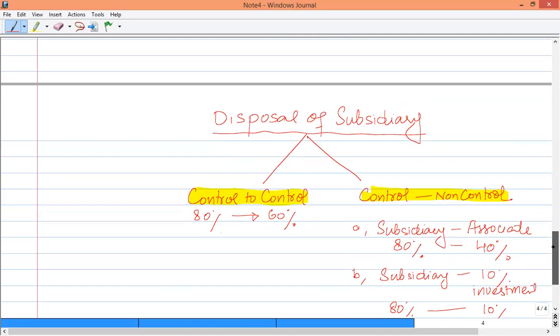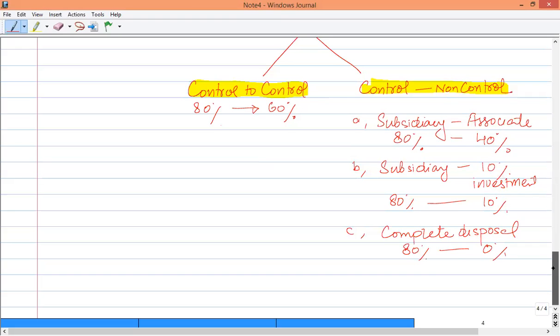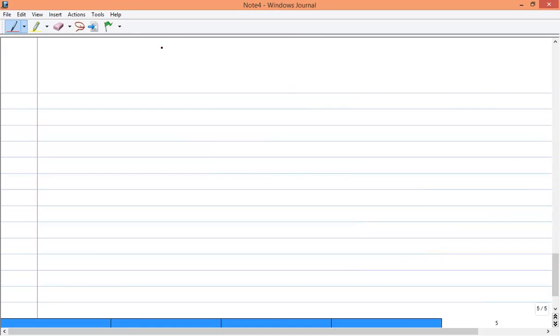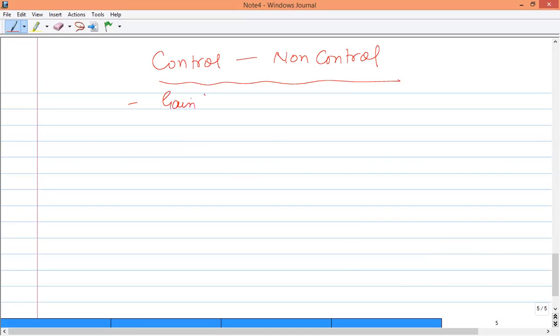Now, as far as the accounting treatment is concerned, when we deal with control to non-control, remember that in this situation we will always calculate the gain or loss on disposal of subsidiary. This is the major calculation that we have to perform.